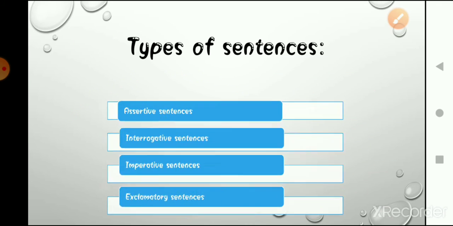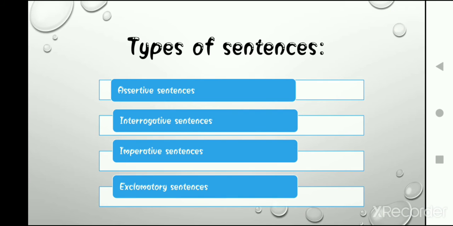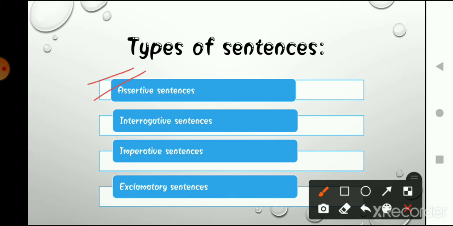Okay, so now let's talk about the types of sentences. You have understood what sentences are and what phrases are. Now we are going to talk about types of sentences. There are basically 4 types of sentences. First is assertive sentences, which we can also call declarative sentences.